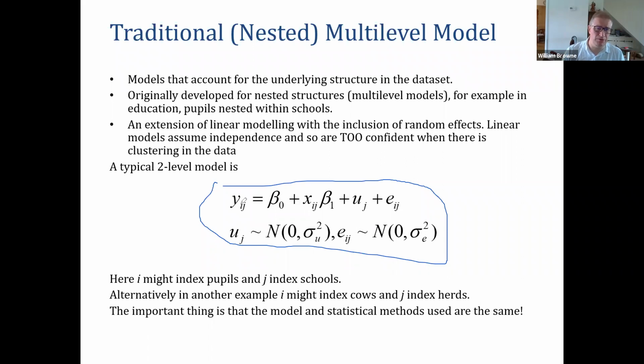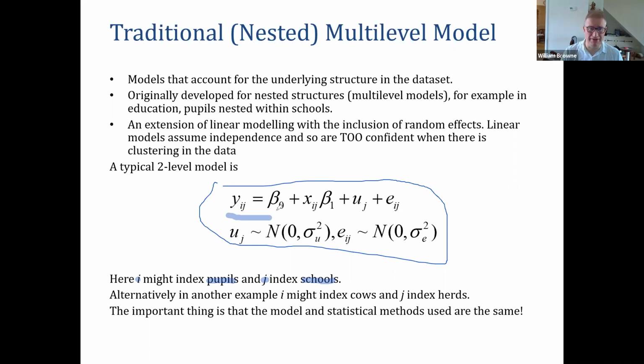And we would normally have some sort of response variable of interest, which we will usually give the letter y. And we will have two indices here to indicate that that's an observation. And that's the yij, the response for the ith pupil in this education example. So i is pupils in the jth school. So j is schools.